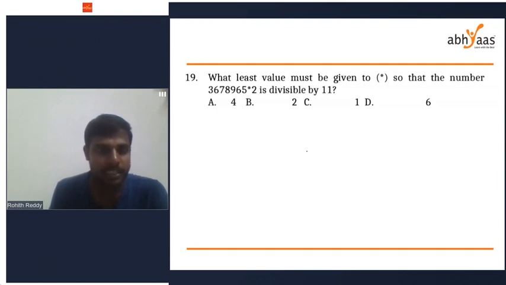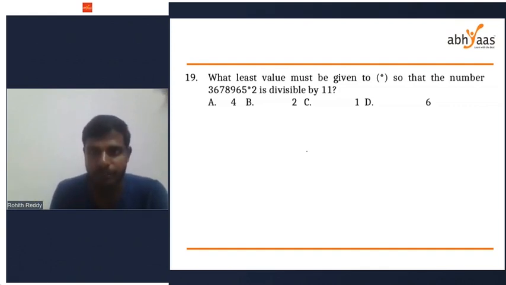Bhumi says it's 6. More answers. I want more answers. Active participation. Ram Krishna, Bhavani, Gayatri, Josna, Kartikeya, everyone. Okay, Zubayat says 4 maybe. Divisibility rule for 11. Okay, Gayatri says 2. Divisibility rule for 11 is, I hope you remember, the sum of odd places and even places. Pratik says option B.